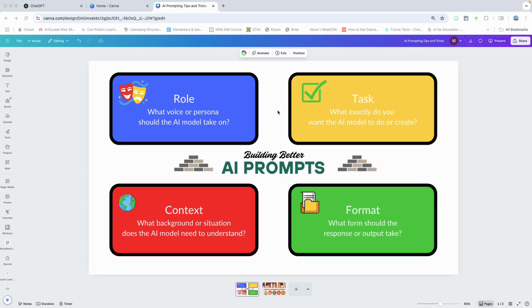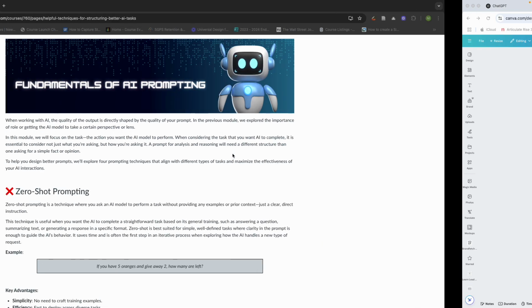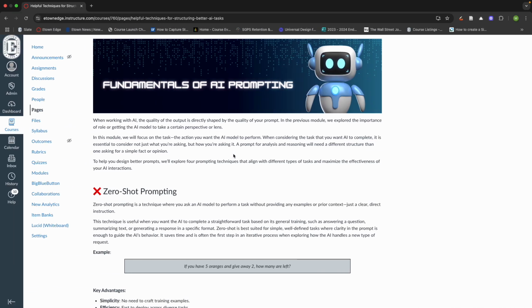Matt Bergman, and we're talking about building better AI prompts. We're going to focus right here on the task. What exactly do you want the AI model to do or create? It's not necessarily what you say, but how you say it that can have a big influence. So let's talk about that, and let's give you four different techniques.